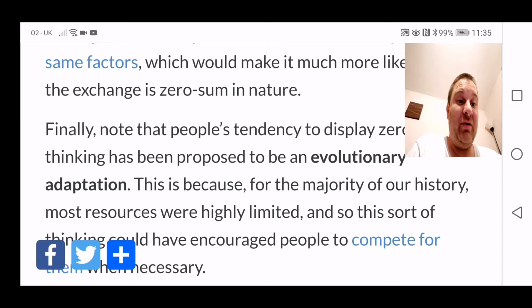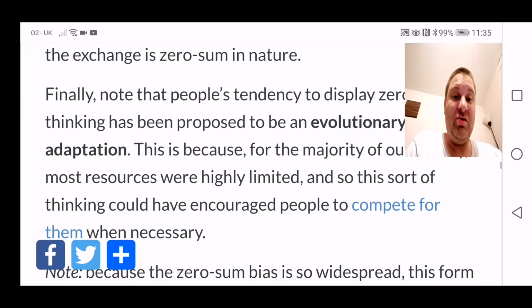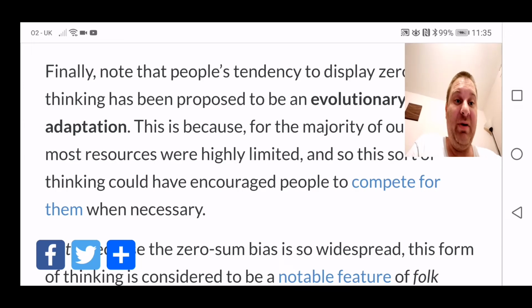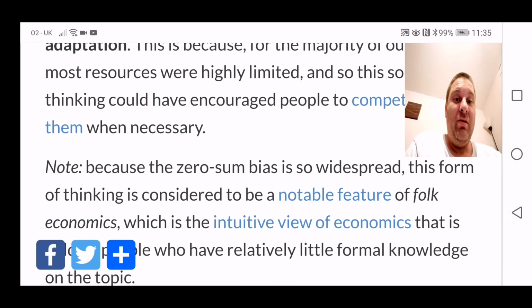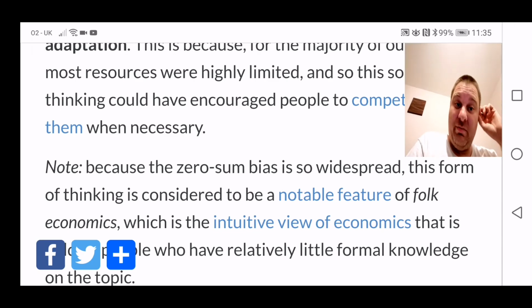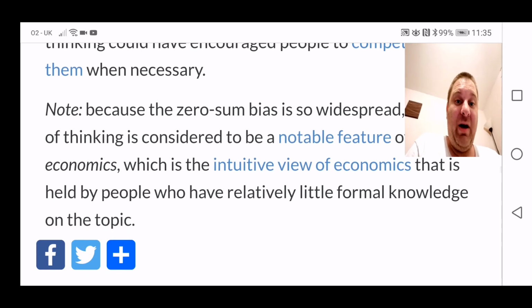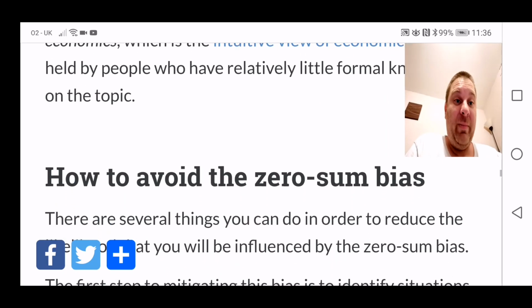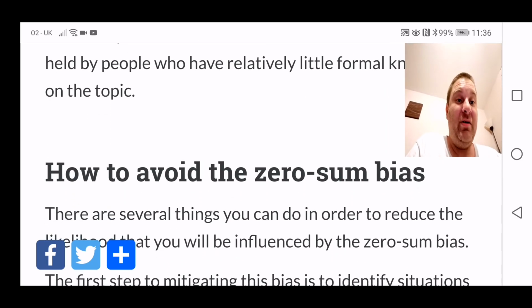This is because for the majority of our history, most resources were highly limited, and so this sort of thinking could have encouraged people to compete for them when necessary. Because the zero-sum bias is so widespread, this form of thinking is considered to be a notable feature of folk economics, which is an intuitive view of economics that is held by people who have relatively little formal knowledge on the topic. Next one will be how to avoid the zero-sum bias.